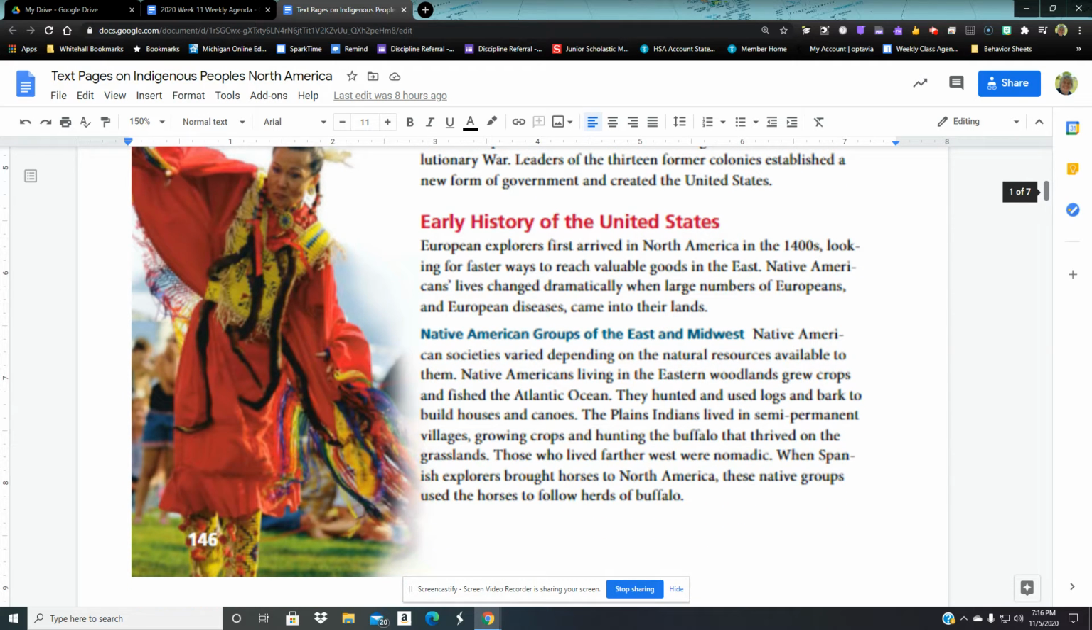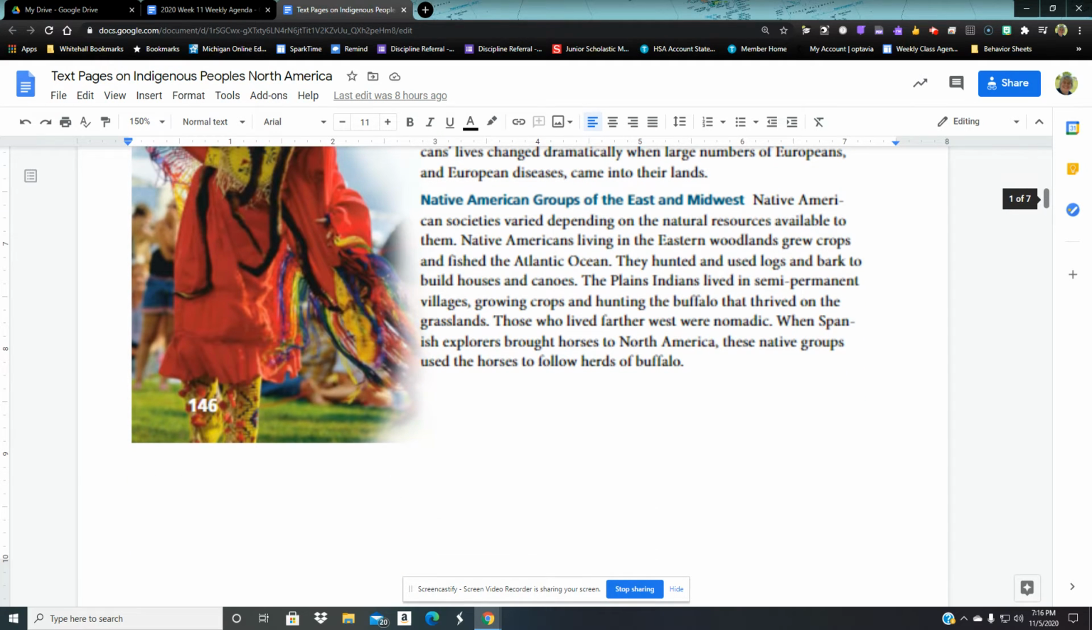Early history, before the Europeans arrived. European explorers first arrived in North America in the 1400s, looking for faster ways to reach valuable goods in the East, in Asia. Native Americans' lives changed dramatically when large numbers of Europeans and European diseases came into their lands.